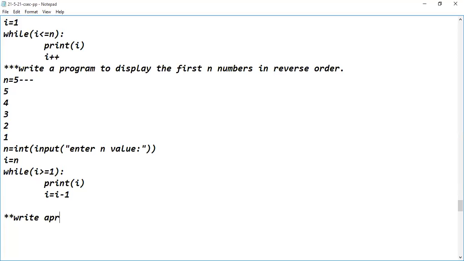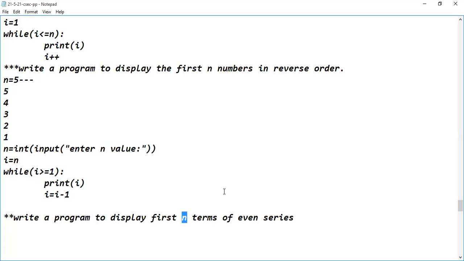Write a program to display first n terms of the even series. When it is even series, what's the first term of even numbers? 2, sir. 2 is the first term. Okay, so this n value has to be read from the end user or not?